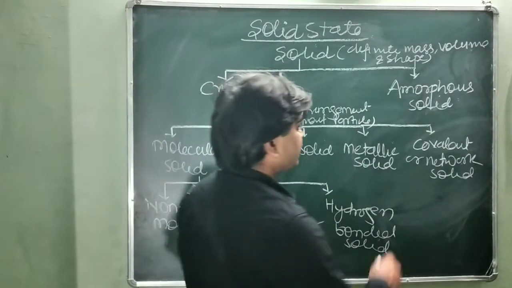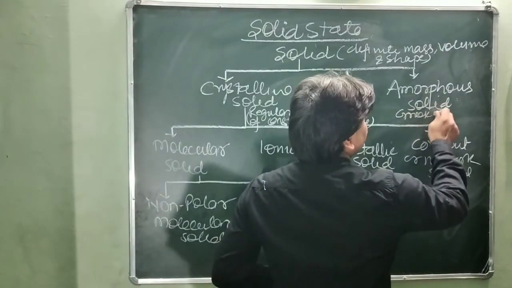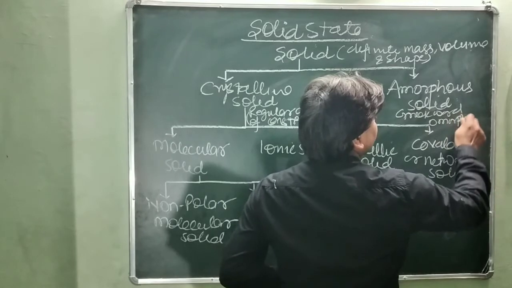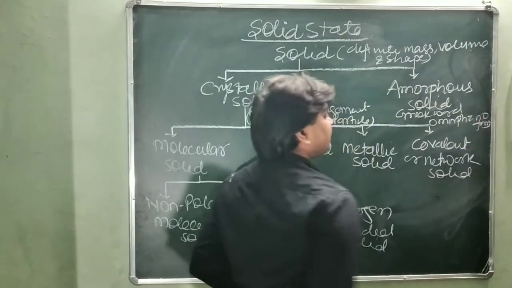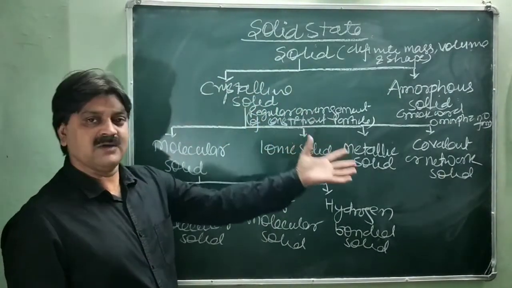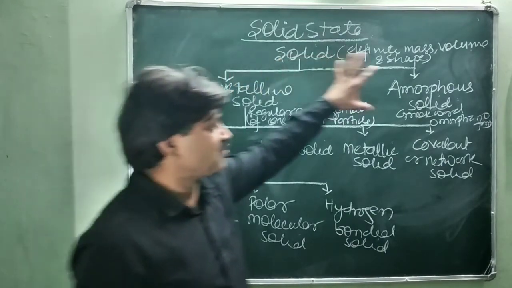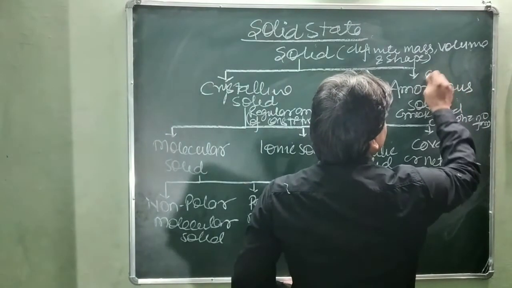Amorphous solid is taken from the Greek word omar, meaning no form or shapeless. We have already discussed crystalline solid and amorphous solid. Crystalline is the true solid. Amorphous is not a true solid.